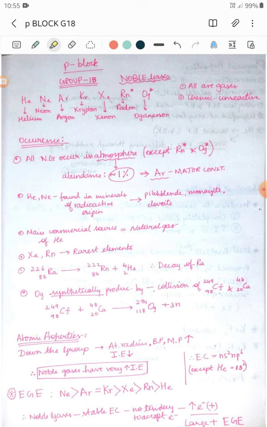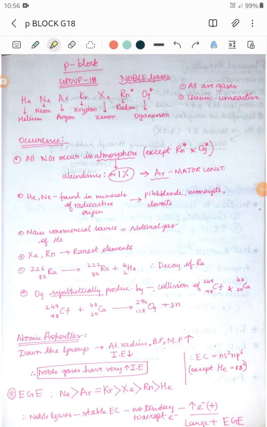The elements present in group 18 are helium, neon, argon, krypton, xenon, radon and oganesson.